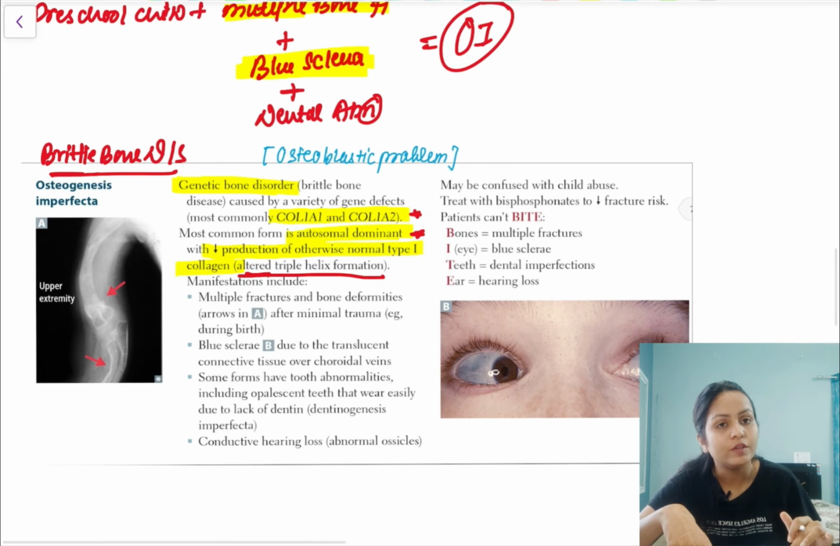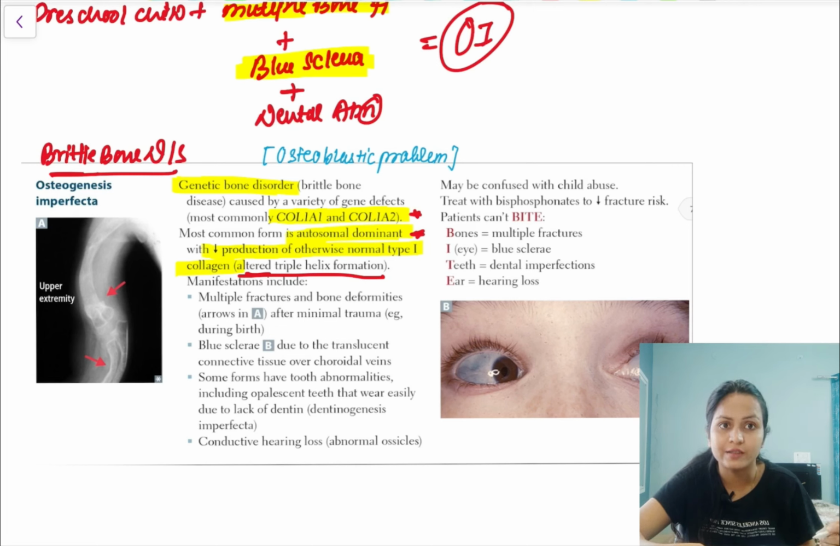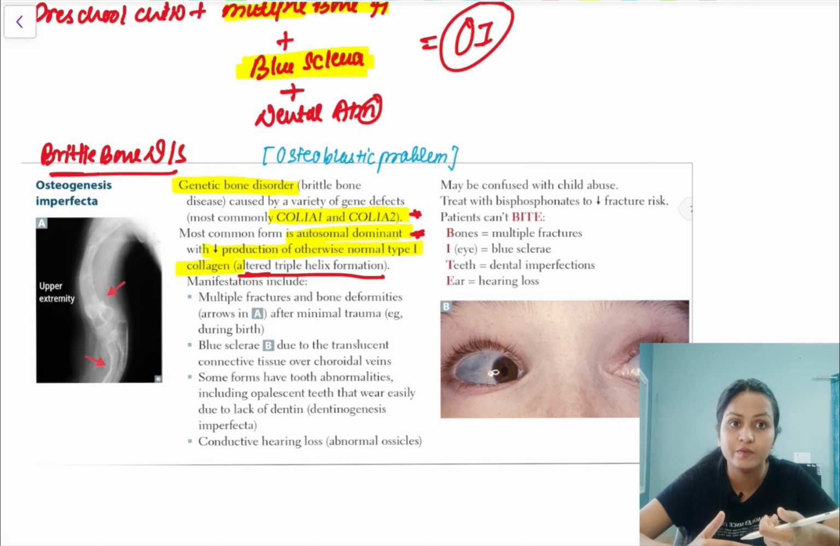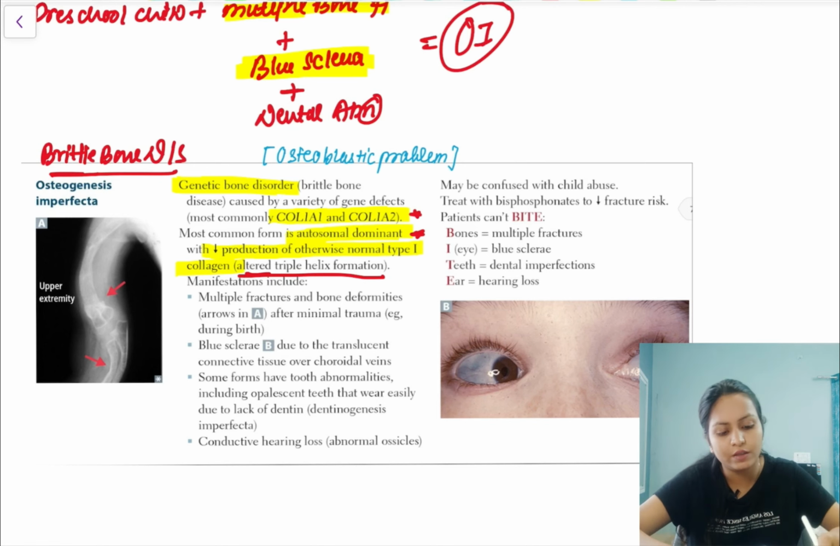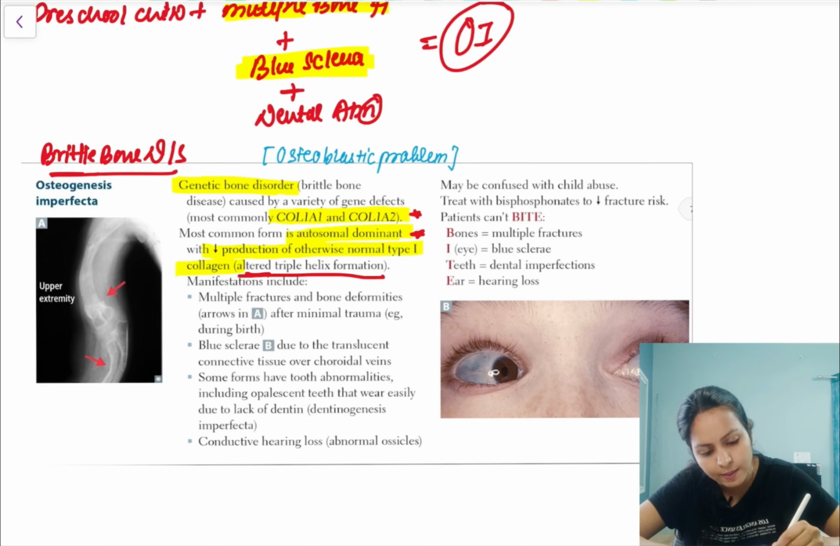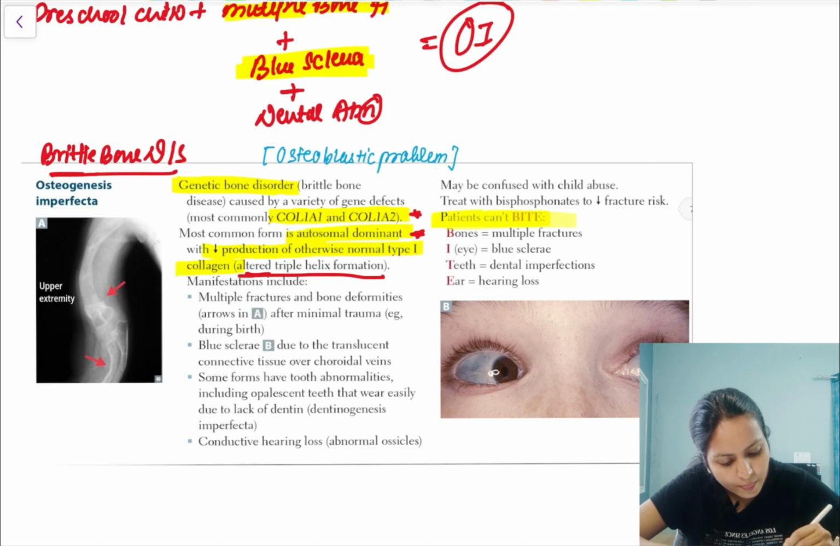Okay, so type 1 collagen production is decreased. Where is type 1 present? You have bone, you have tendons, okay, you have it in dentin, okay, and in the sclera, which will be thinned out. So the bluish hue of the choroidal vessels will be visible. That is the reason you have blue sclera. You can remember this by a simple mnemonic, that is BITE.